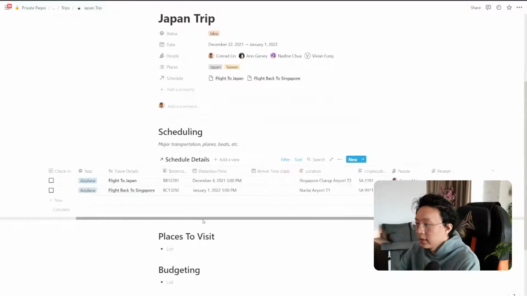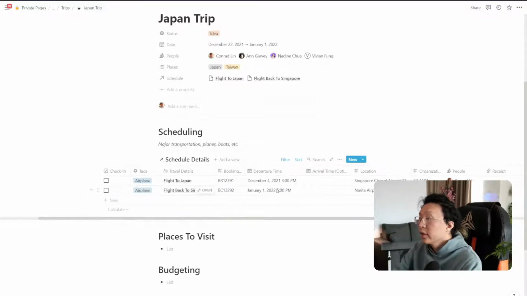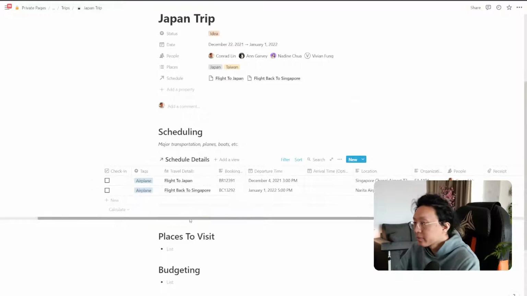So it makes it really, really simple for you to have your schedule. But not only just that, you can also share this with anybody that cares about you and wants to know your itinerary so that they can make sure that you're safe and you got to where you should be on time. I think this is really good as well to share with your loved ones and your family members so that they're in tune with your trip and how it's going. So that's the first section.